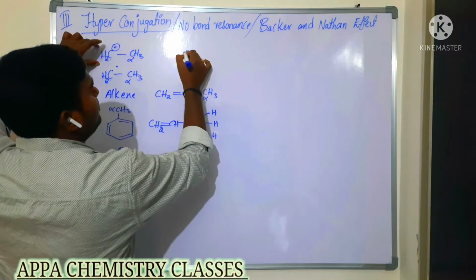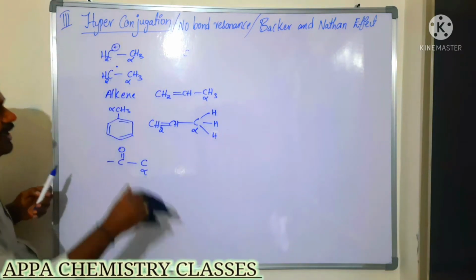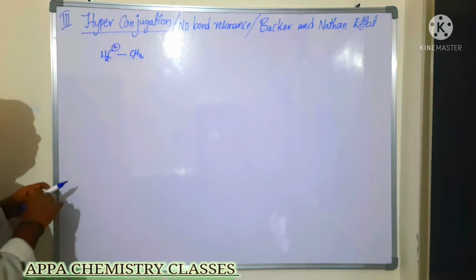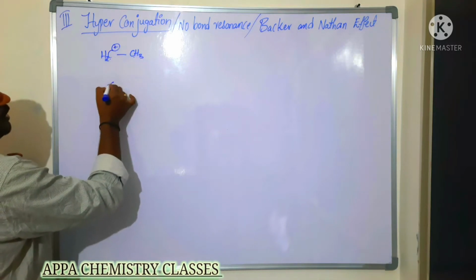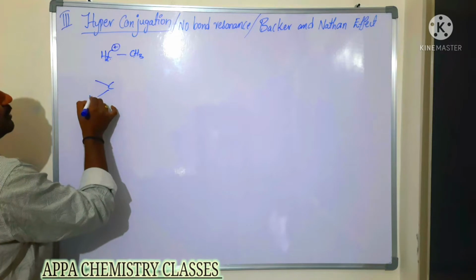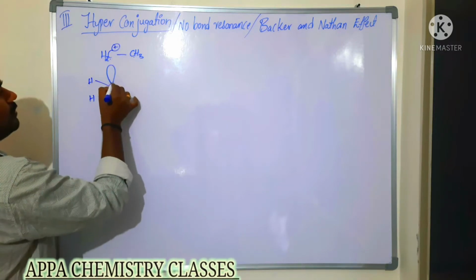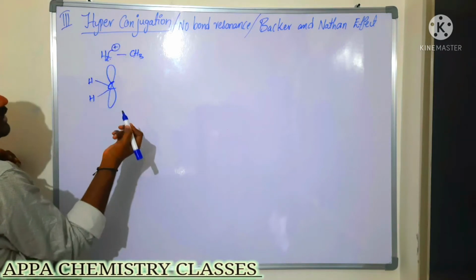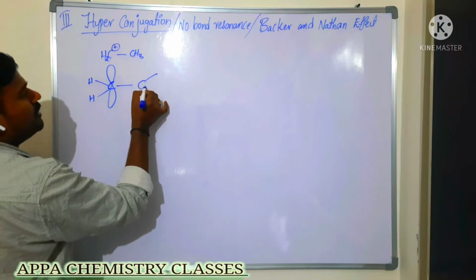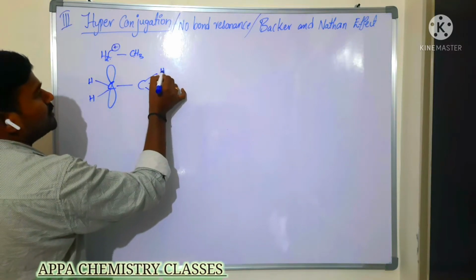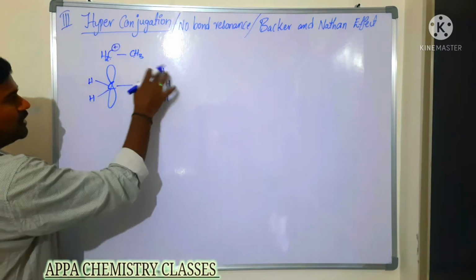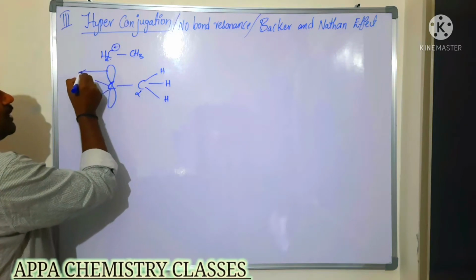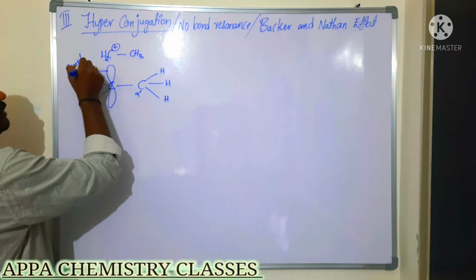We will go through examples one by one, then you can get the clarity. First we will see the carbocation. In this carbocation, this carbon has two hydrogen atoms and one empty orbital, because it has lost an electron, and for that reason it gets the positive charge. This is the alpha carbon, and the alpha carbon contains three hydrogen atoms. Then what happens to stabilize it? Here it is the empty p orbital.